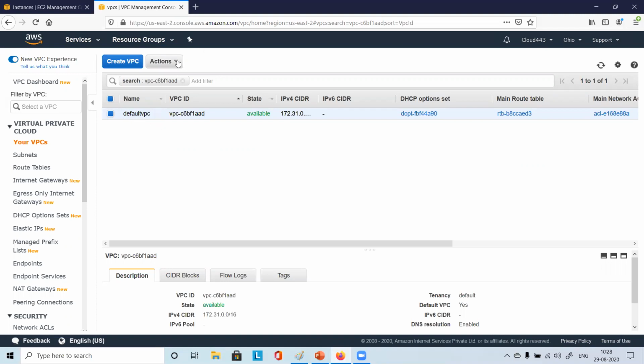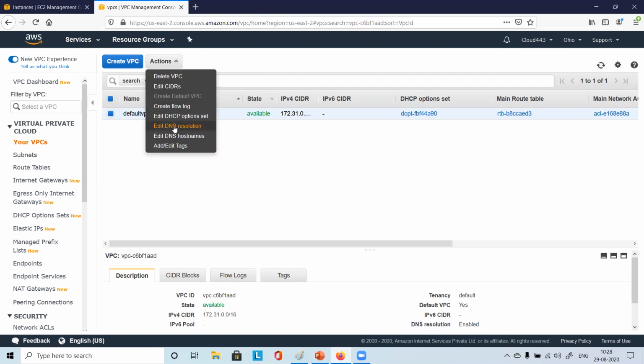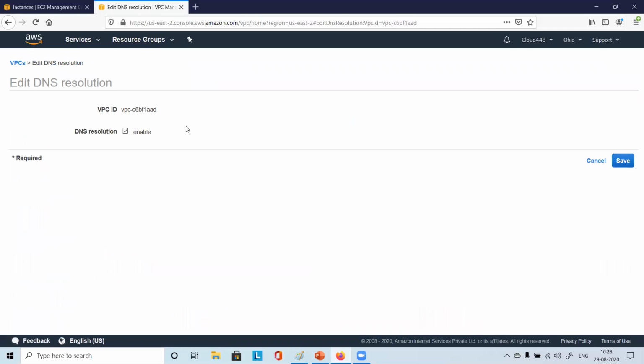So now just click on this action menu. You see here what is written, edit DNS resolution, right? Just click on that. You see what does it say? This is what I wanted to show you. Okay. So DNS resolution is enabled, right?